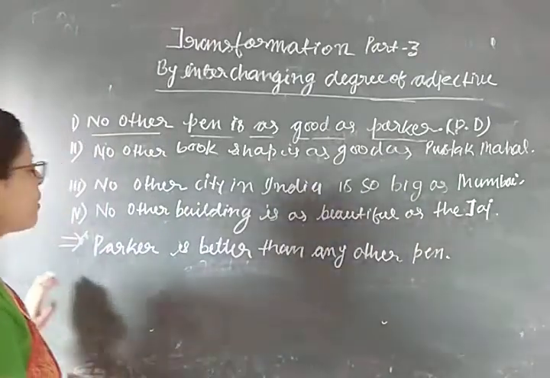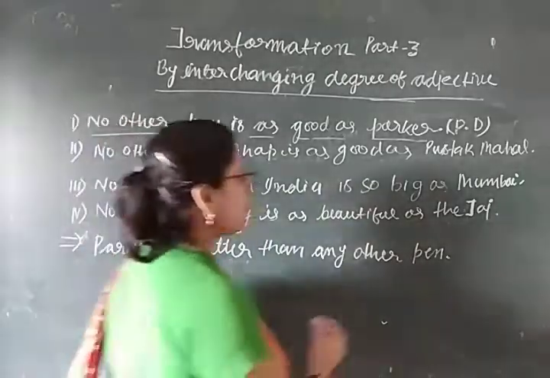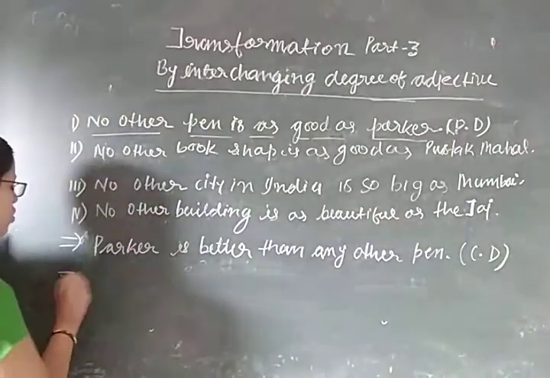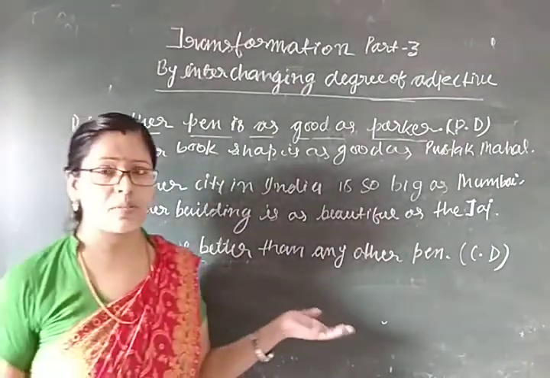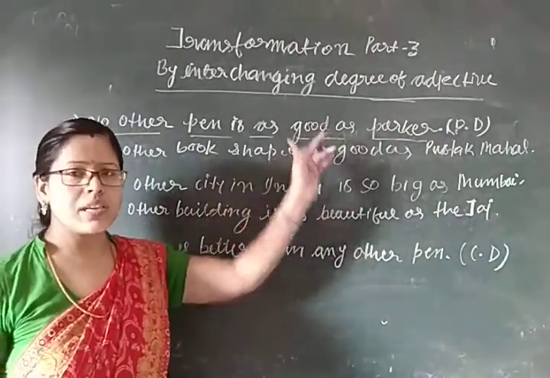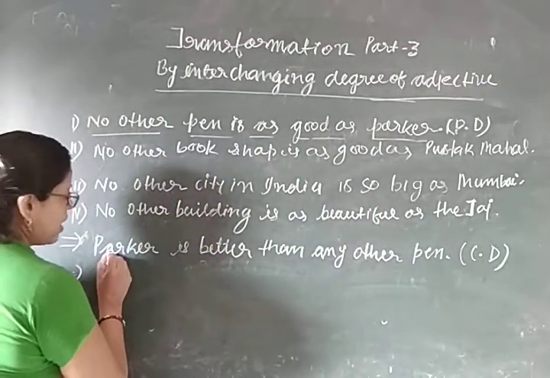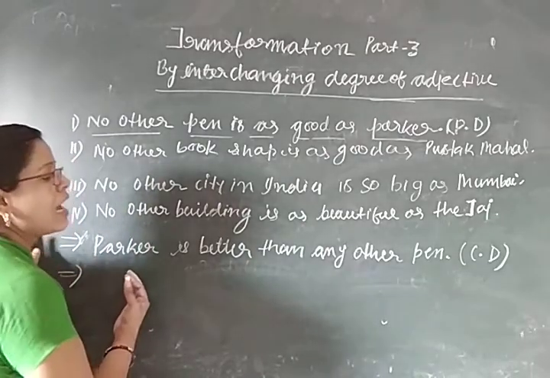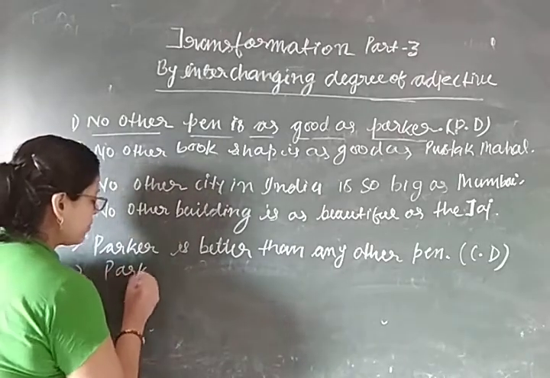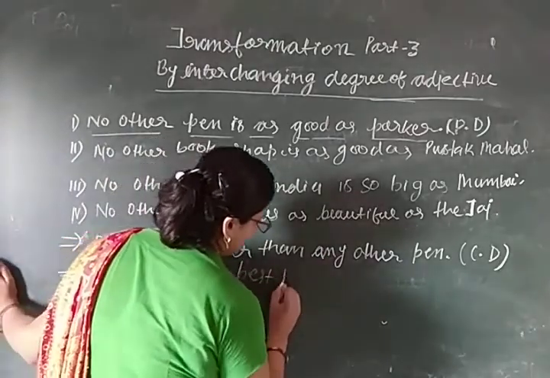Alright? Your concept will be clearer when I give you another example. So this is the comparative degree. And now we can also say that Parker is the best pen. How can we say this? Because this was the positive degree, this is the comparative degree, and now I am going to give you an example of the superlative degree. The sentence is the same, but I am only changing the degree of adjective. So we can also write here, Parker is the best pen.